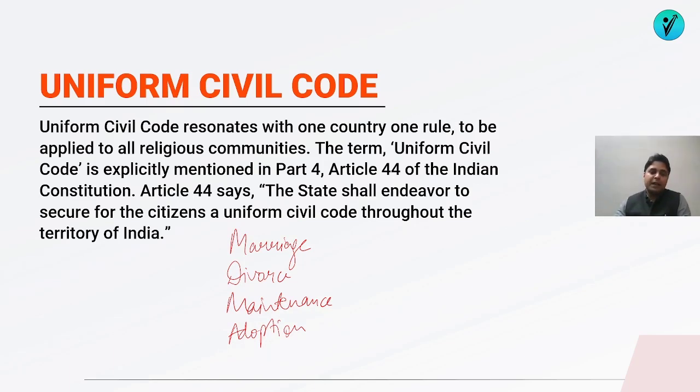So these kinds of disparities are there which violate one or the other provisions of the fundamental rights enshrined in the Indian Constitution. To iron out all these differences in one go, Uniform Civil Code is something that is warranted. That is why the founders of our Constitution had put this provision under Article 44 of the Indian Constitution, which right now is not enforced, but it was a directive to the state that in the future, whenever the time seems right, this provision should be made applicable.